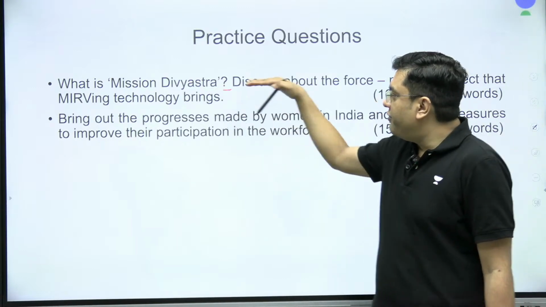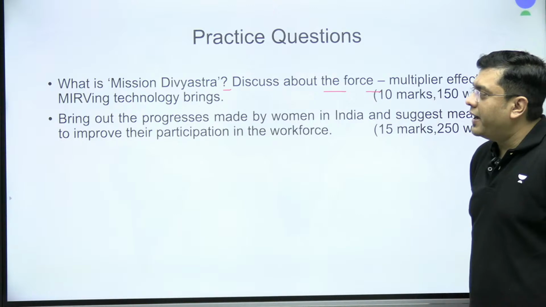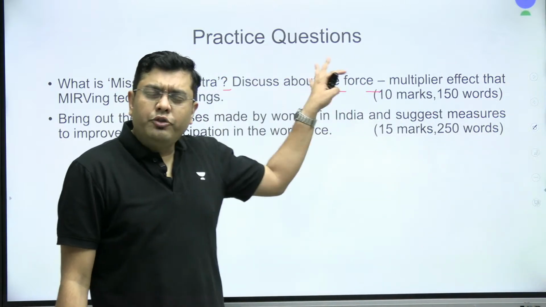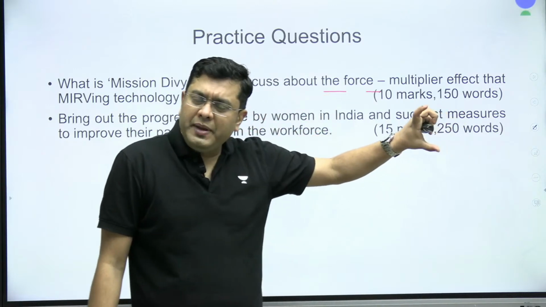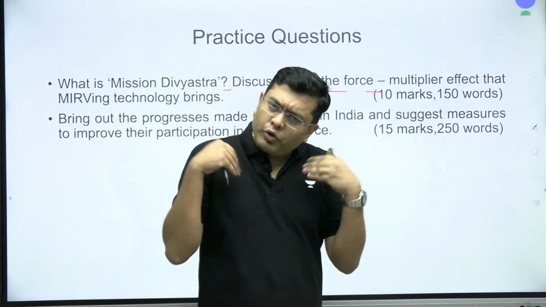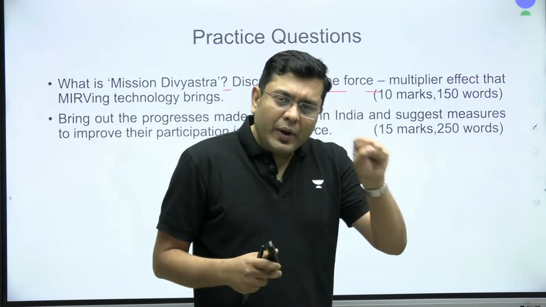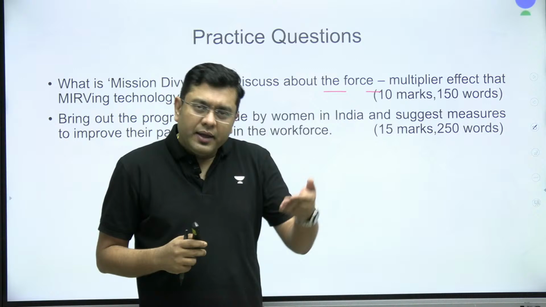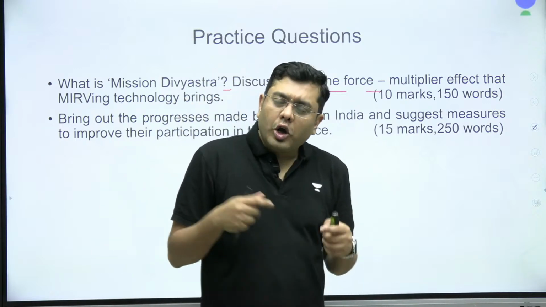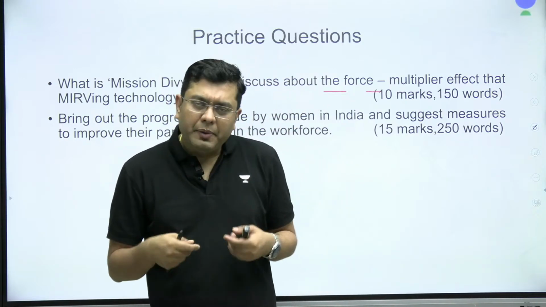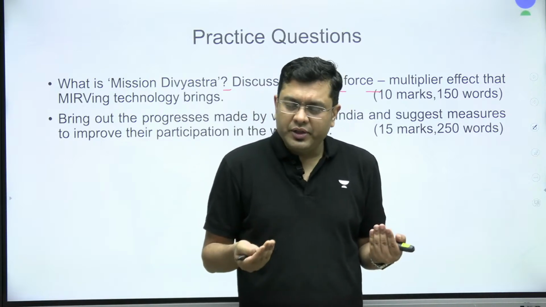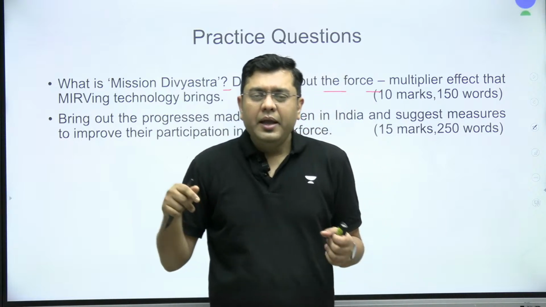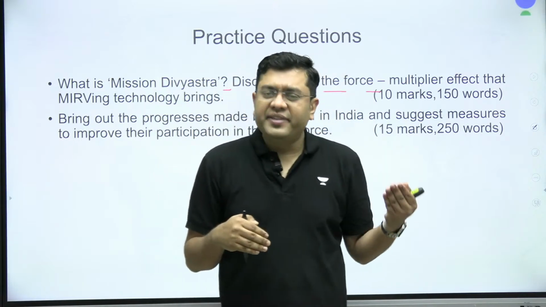What is Mission Divyastra? Discuss the force multiplier effect that the MIRVing technology brings. So, in the introduction, briefly talk about what we mean by Mission Divyastra, and you can directly jump to it, but in 25 to 30 words, talk about what that Mission Divyastra is about. Now, after that, in the body, talk about the MIRVing tech, right? Because you would have introduced that in Mission Divyastra itself. Talk about that MIRVing tech, draw a simplified diagram, and talk about the purposes that it solves.